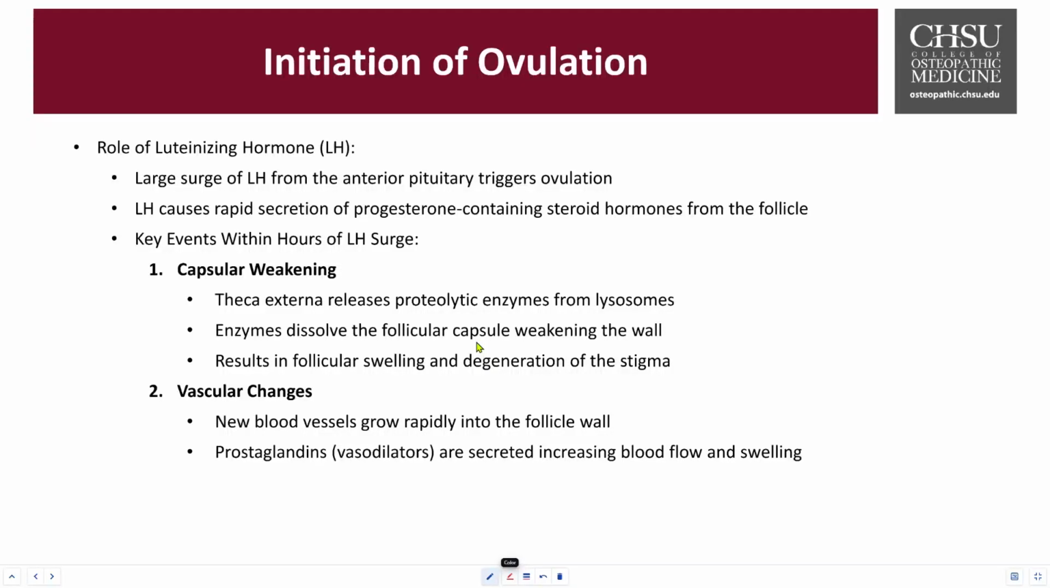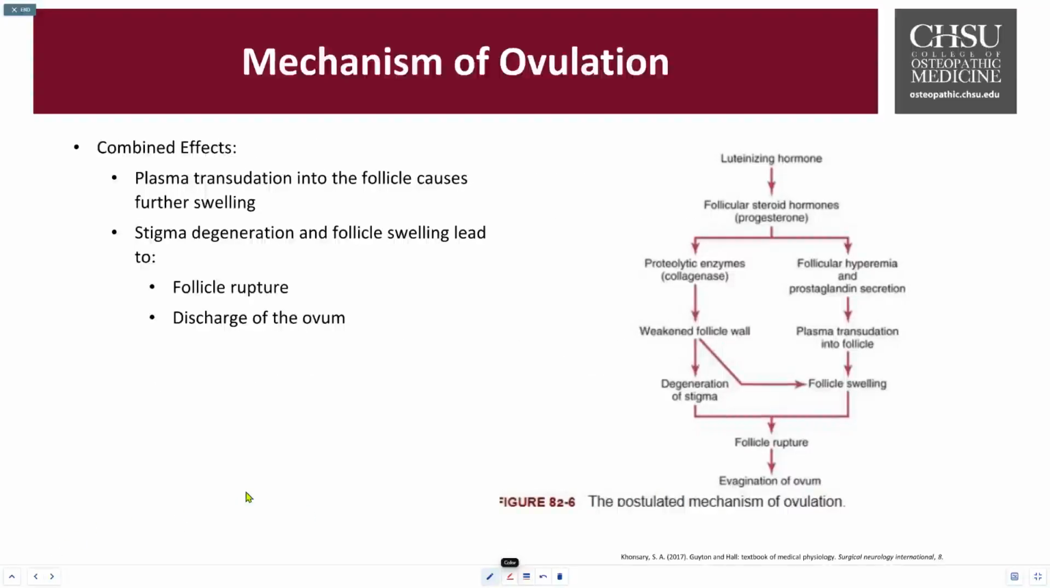Then it swells up, begins to degenerate that stigma that we talked about. Then new vessels begin to grow rapidly into the follicle's wall. Certain kinds of compounds like the prostaglandins begin to be secreted, and that increases the blood flow and swelling. These are the vascular changes that you can see. Combining all of these together, the plasma begins to swell up, causing the follicle to further expand, and eventually, once the stigma is fully degenerated, the follicle swelling leads to rupture.